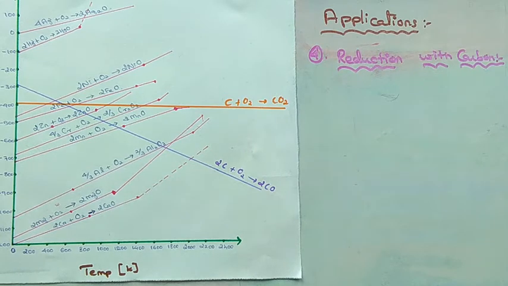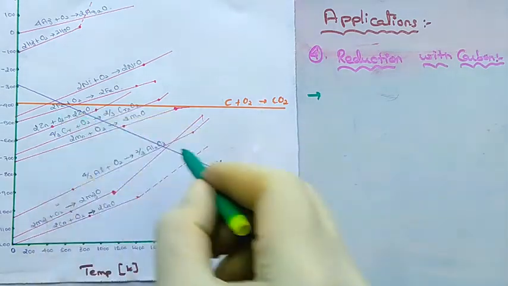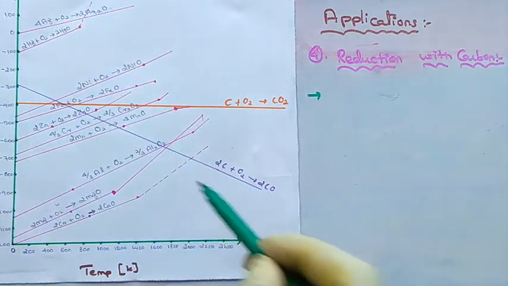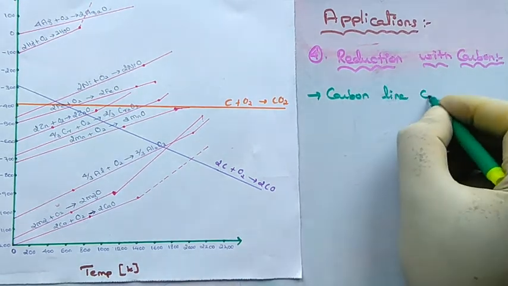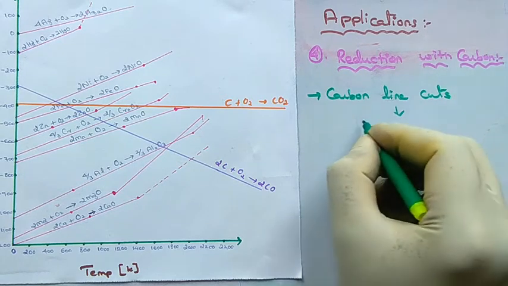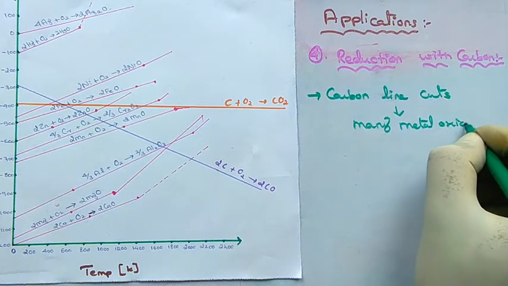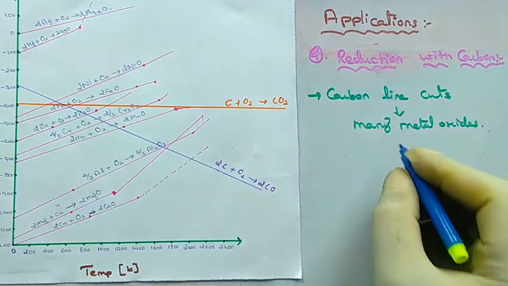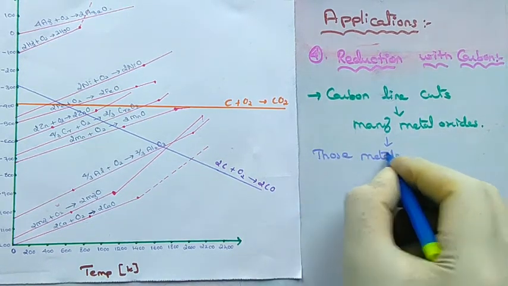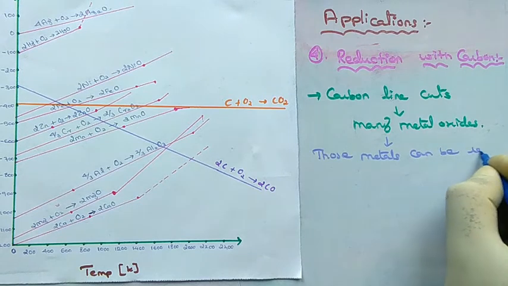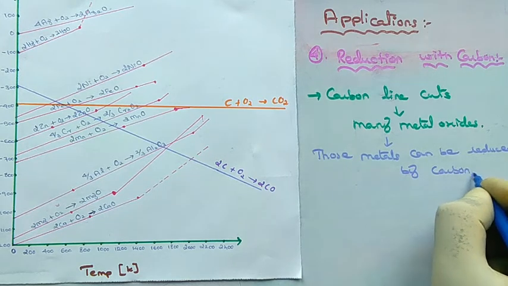Next application is about reduction with carbon. In the Ellingham diagram, both carbon dioxide and carbon monoxide lines cut across many metal oxides. Those metal oxides can be reduced by carbon. As I told you already, carbon is more stable even at high temperatures.